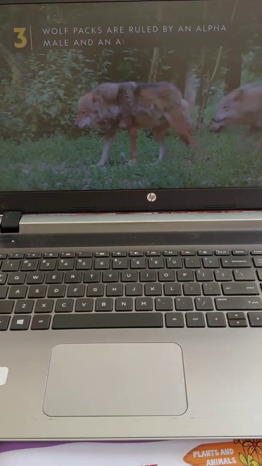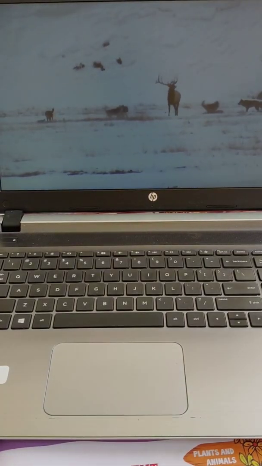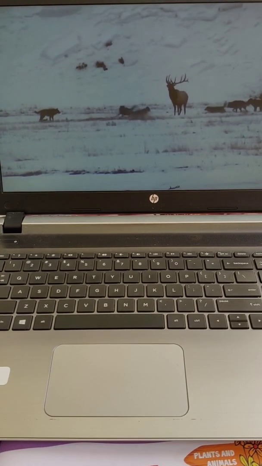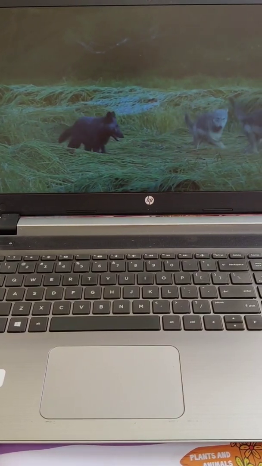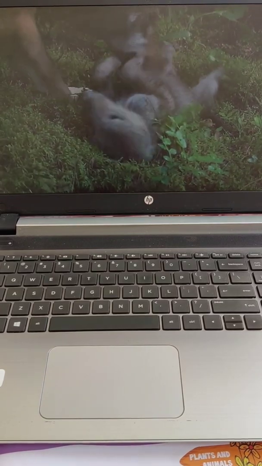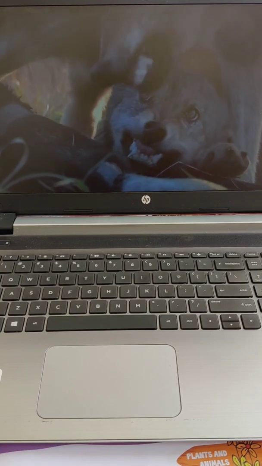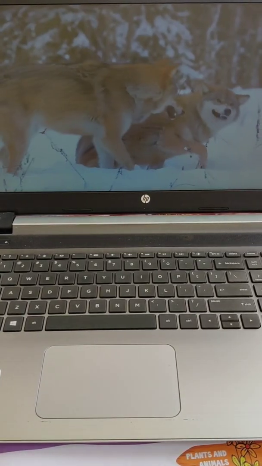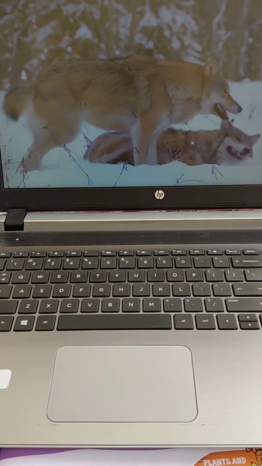Wolf packs are ruled by an alpha male and an alpha female. Wolves are highly social creatures and operate as a group or pack. Often comprised of 6 to 10 wolves, packs are cohesive units that hunt and live together. Within the packs, each wolf has a unique personality. To maintain order among them, a male and a female dominate the pack as alphas. They establish a strict hierarchy and are the only wolves in the pack to breed.